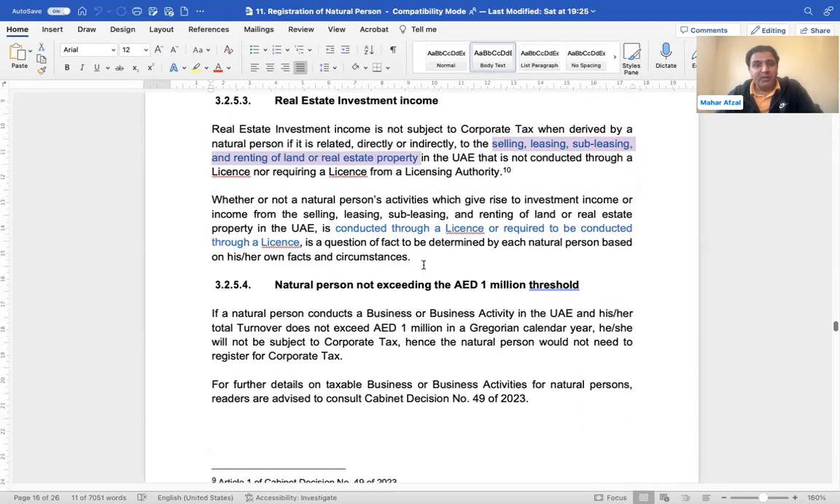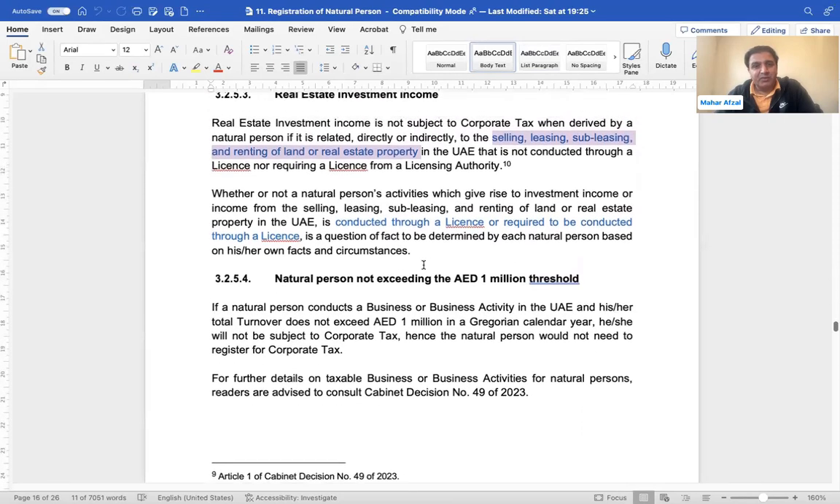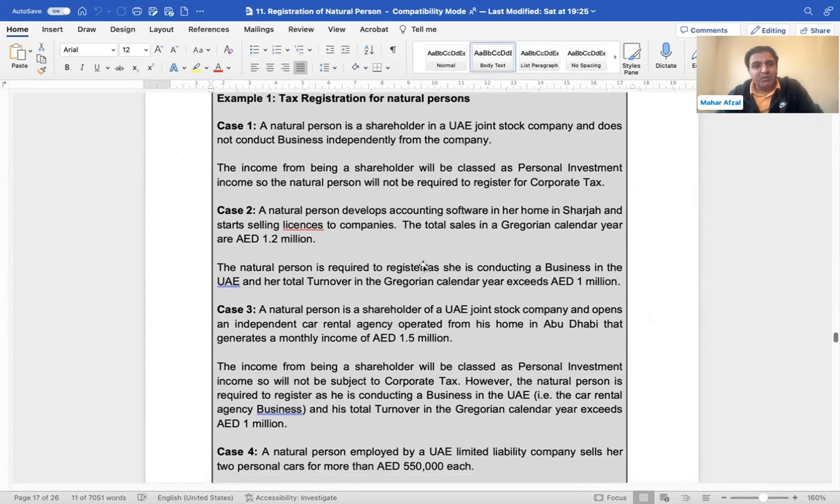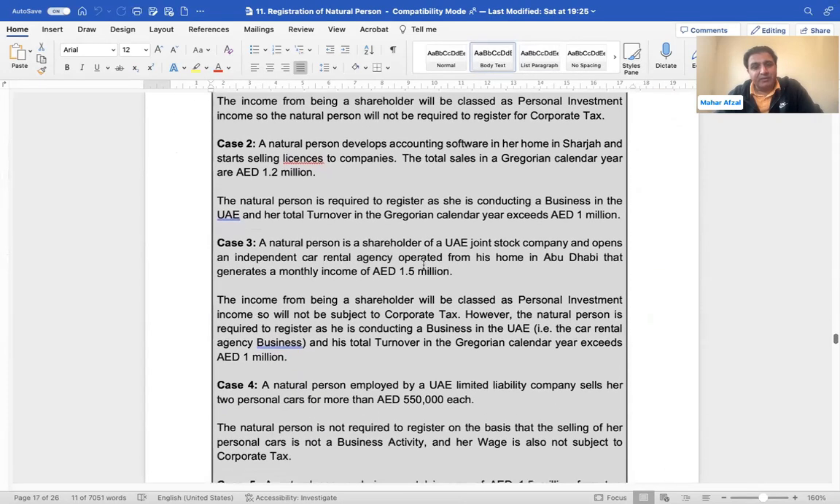If an individual is not required to have any license, then it will be assumed that you are doing it in your personal capacity. These are a few examples. You can go through these very quickly. Okay, I believe these are very straightforward examples.